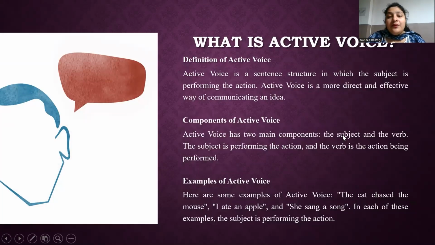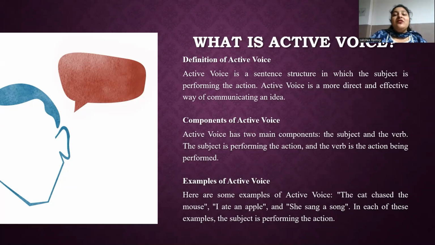What is active voice? Active voice is a grammatical construction in which the subject of a sentence performs the action described by the verb. In other words, the subject is the doer or the actor, and the verb indicates the action they take.